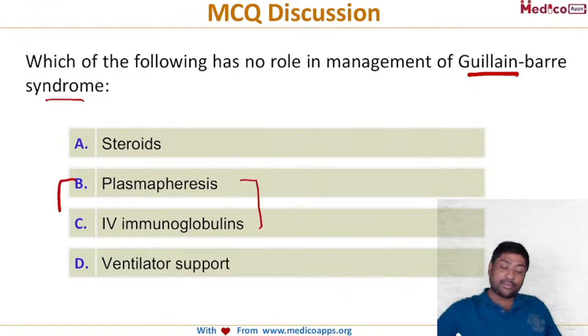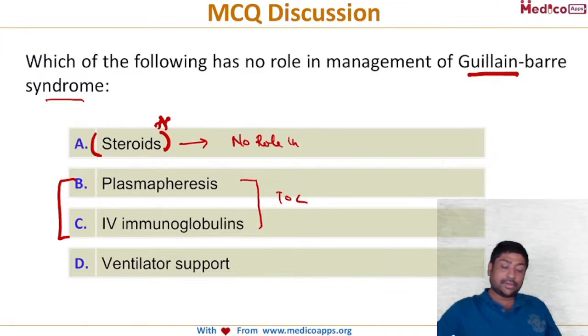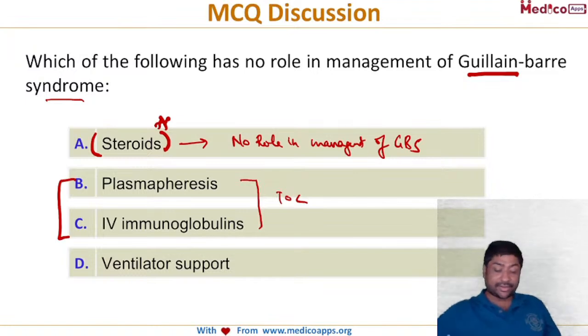Plasmapheresis and immunoglobulin, we know these are the treatments. The only thing is, because it's an autoimmune disorder, people may think steroids will have a role, but steroids have been shown to have no role in the management of Guillain-Barré syndrome and are not particularly effective. And yes, because there can ultimately be diaphragmatic paralysis, the patient will require ventilatory support. So the best answer here is steroids.